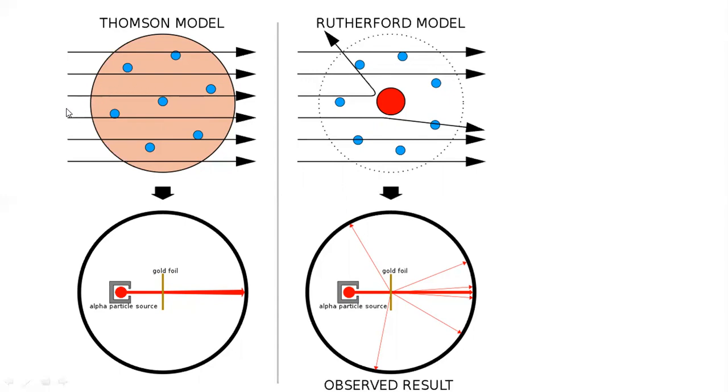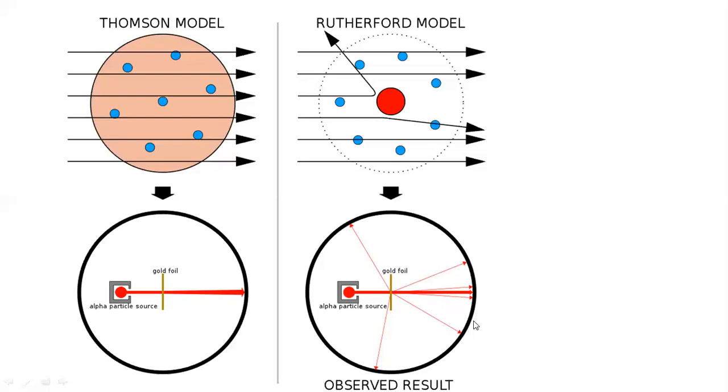If we throw alpha particles through this atom, all the alpha particles go in a certain direction. But in the Rutherford model, if we throw alpha particles at this atom, many of the particles pass through without deflection, and some of the particles are deflected, and we observe the result here.